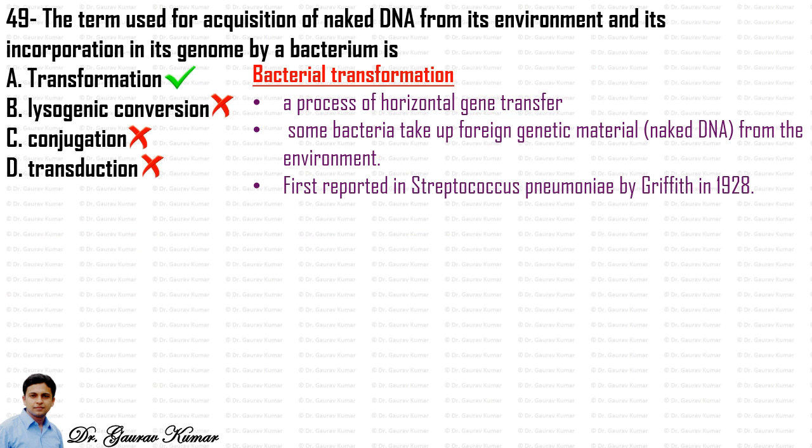Now there were 2 strains, one of the strains was rough and one was smooth. That we will deal with in our theory lecture. So we'll just read this point: first reported in Streptococcus pneumoniae by Griffith in 1928.